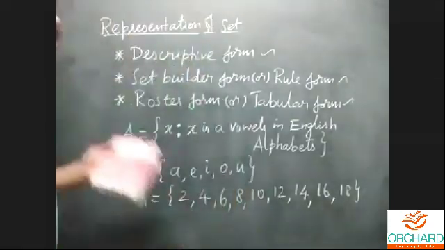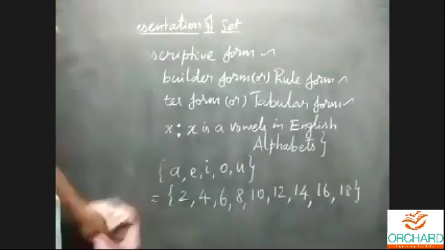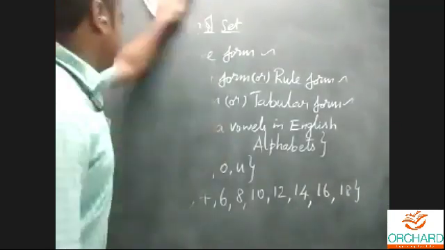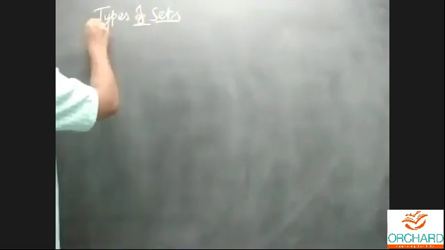Next we'll move on to the types of sets. There are 11 types of sets they have given. First I'll write all the types of sets and then I'll explain them one by one with examples. Types of sets.